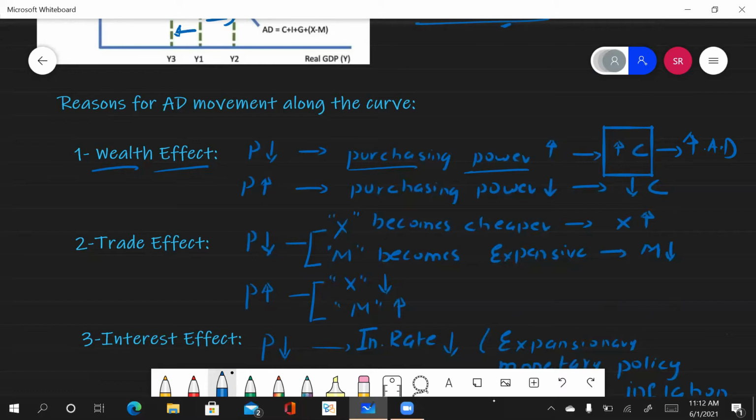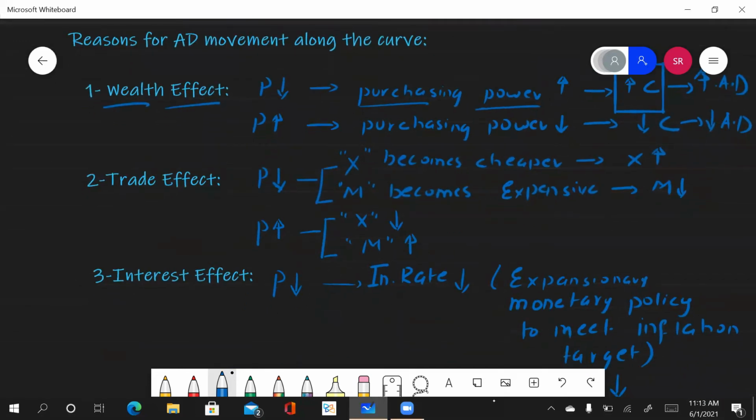Obviously, when your price rises, your purchasing power reduces. Now you will have less money to spend on consumer goods. Ultimately your consumption reduces, and this will lead to a reduction in your aggregate demand. This increase or reduction in aggregate demand can be shown in the above diagram, as we have already discussed. Now the second thing that can affect your aggregate demand is the trade effect.